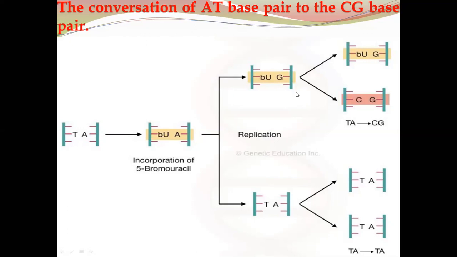But here, the thymine adenine pair is replaced with the cytosine guanine pair. So this is the modified or mutated strand. Due to the 5-bromouracil incorporation into the DNA, the thymine adenine pair is replaced with the cytosine guanine pair. Thus, a mutation occurs after the replication process.